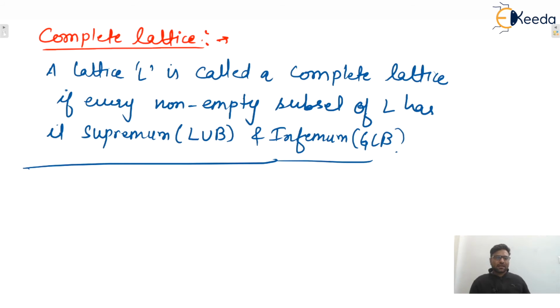So that is known as a complete lattice. I told you what a lattice is, but there is one more definition of a lattice.